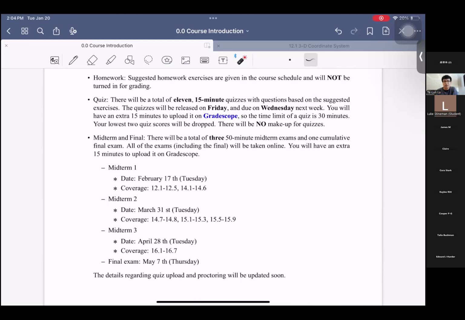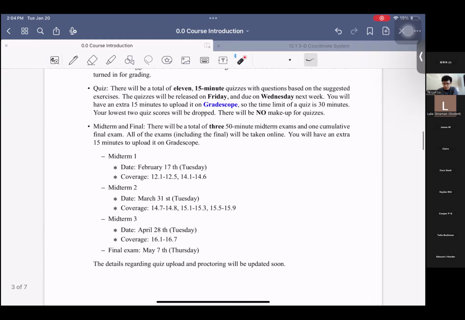For the quizzes, there will be a total of 11 quizzes, and they'll be kind of short, just 15 minutes, maybe one or two problems, which are similar to the suggested homework. It is basically weekly. As for the format, I was thinking that we can release the quiz on Friday, and the quiz will be due on Wednesday. What that means is that you have a 15-minute window anywhere between Friday and Wednesday to complete the quiz. For example, you can complete the quiz on Friday, or you can complete it on Wednesday. That is fine.